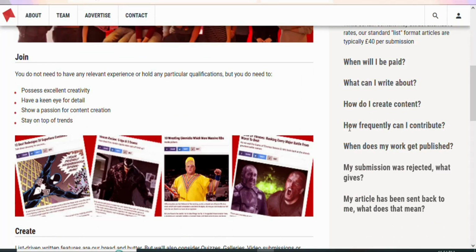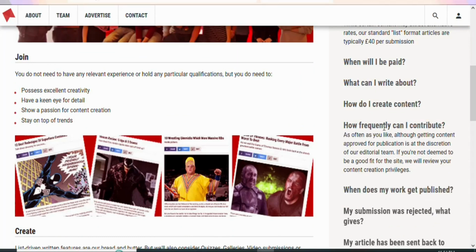You can see right here, how often can I contribute? So how often can you submit articles onto this platform? You can see as often as you like. So you can submit as many articles that you want per day. So any of them that gets approved, you are going to be paid.